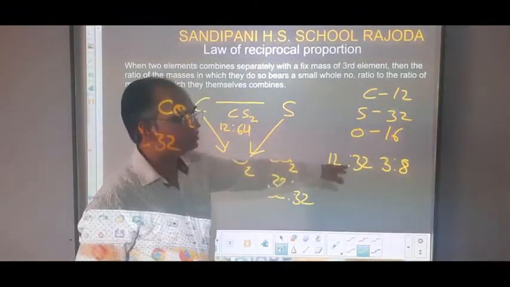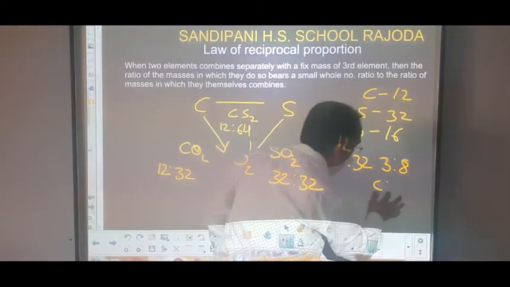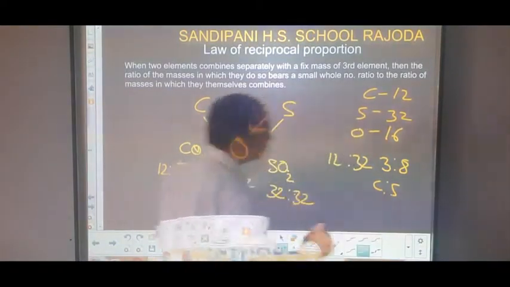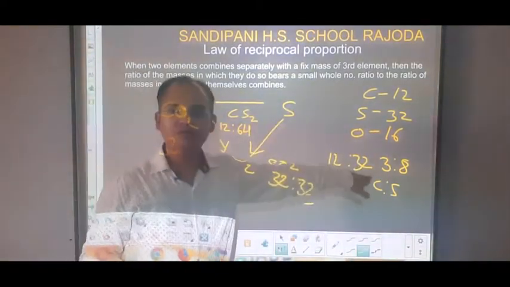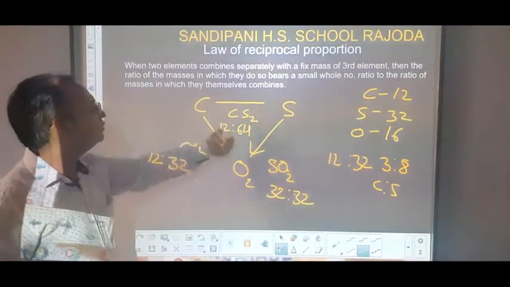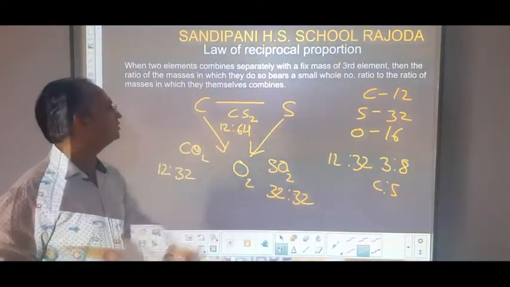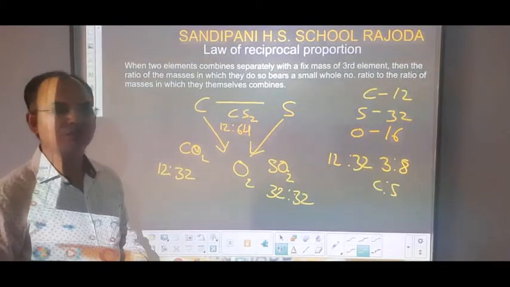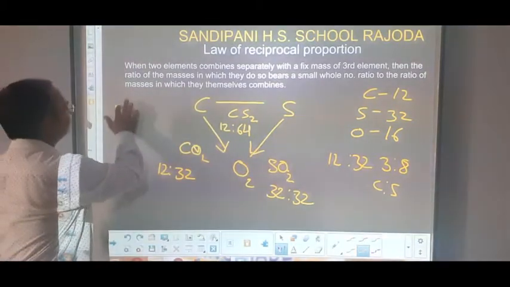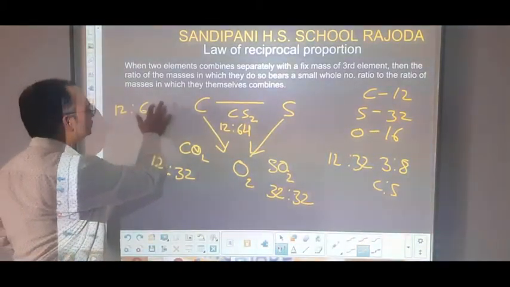And here this ratio is, carbon and sulfur ratio is 3 is to 8. But here we see that the ratio of the carbon and sulfur is 12 is to 64. We write here 12 is to 64.